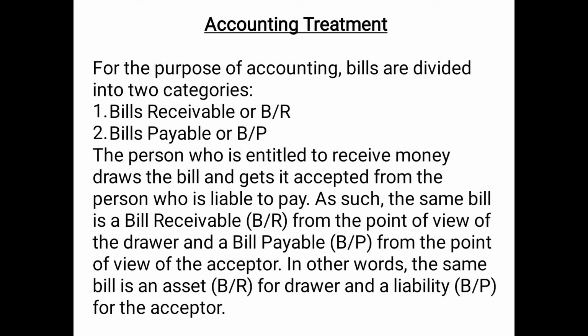The person who is entitled to receive money draws the bill and gets it accepted from the person who is liable to pay. As such, the same bill is a bill receivable from the point of view of the drawer and a bill payable from the point of view of the acceptor. In other words, the same bill is an asset, that is bills receivable, for the drawer, that is the maker of the bill, and a liability, that is bills payable, for the acceptor.